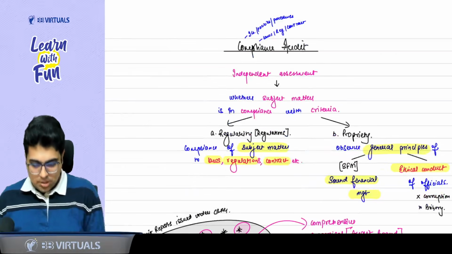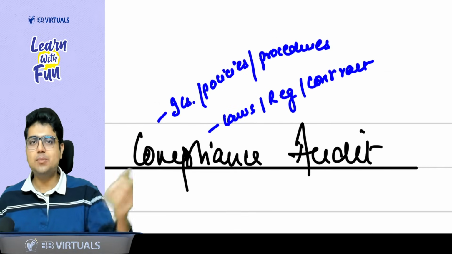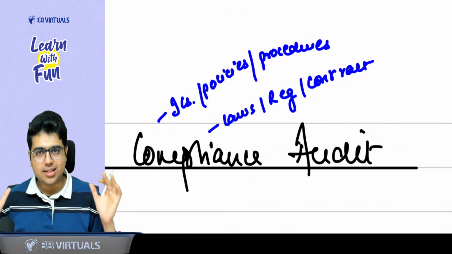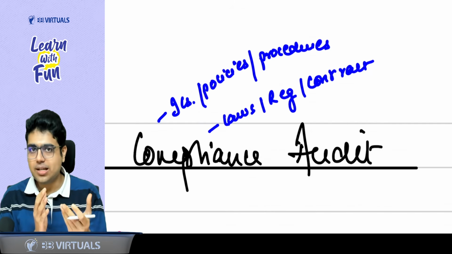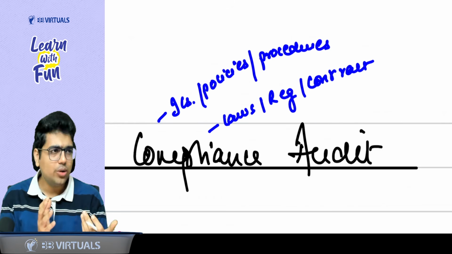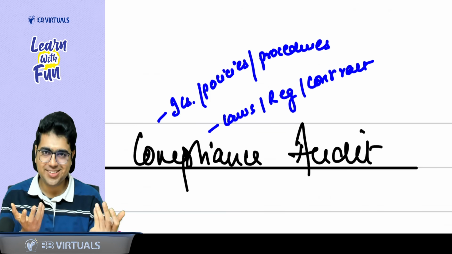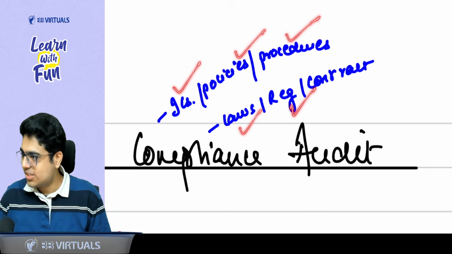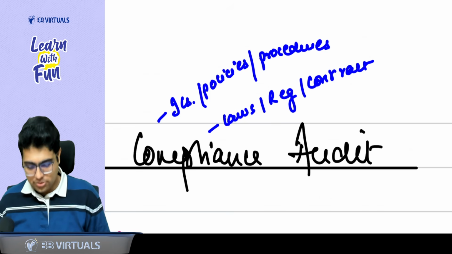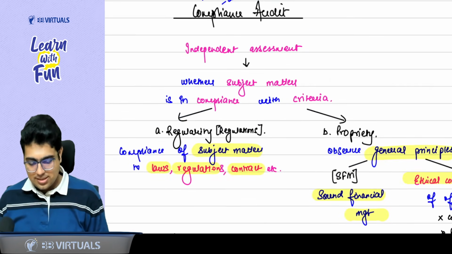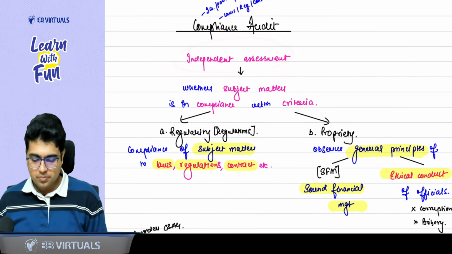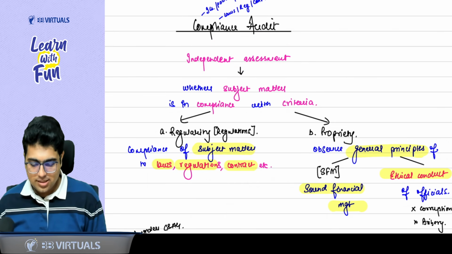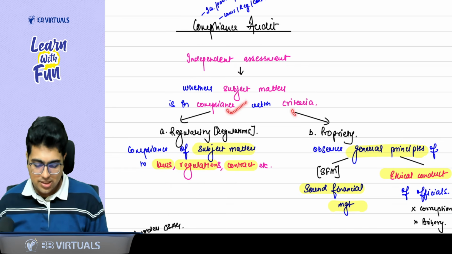Now, sir, discussing about compliance audit. As the name suggests, no need to cram anything, no need to ratify anything, just understand. Compliance means you are checking the compliance with law, regulation, agreements, contracts. That's it. So checking the compliance with internal control, policies, procedures, laws, regulations, and contract. This is what compliance audit is all about. So what the definition says, similarly, independent assessment. Things are done independently only. Independent assessment whether the subject matter complies with the criteria.